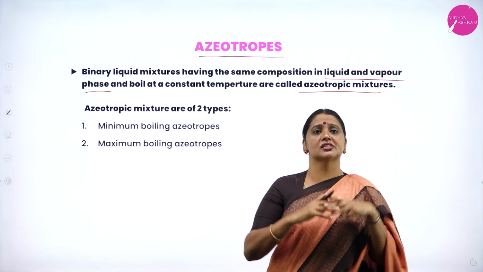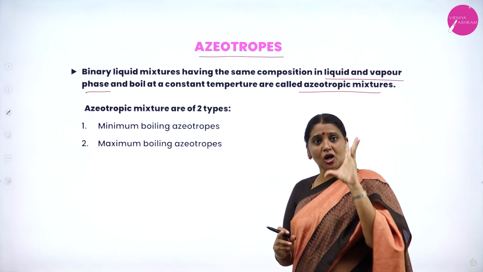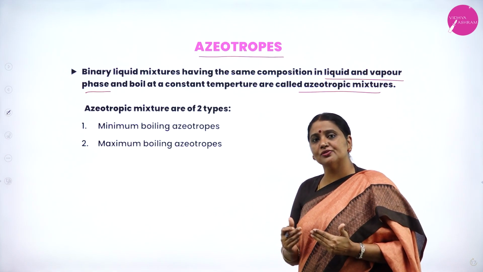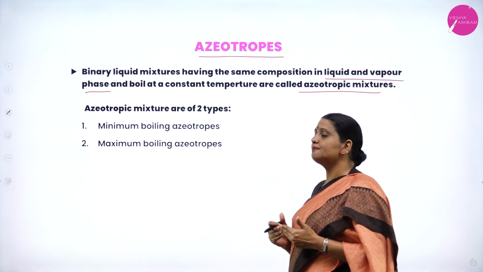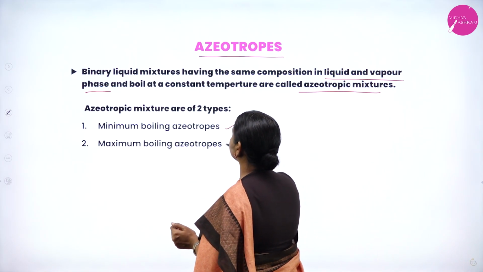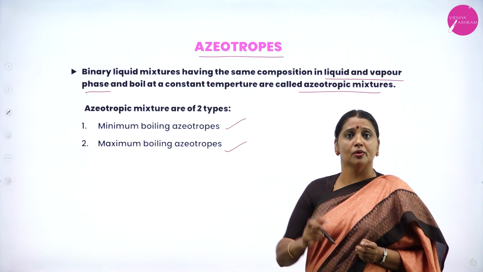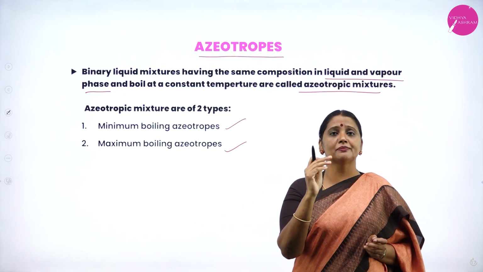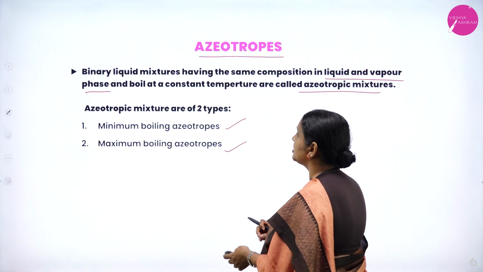What are azeotropic mixtures? Binary liquid mixtures having the same composition in their liquid phase as well as vapor phase, as well as boiling at constant temperature, are called azeotropes. There are two types of azeotropic mixture: minimum boiling azeotropes and maximum boiling azeotropes.